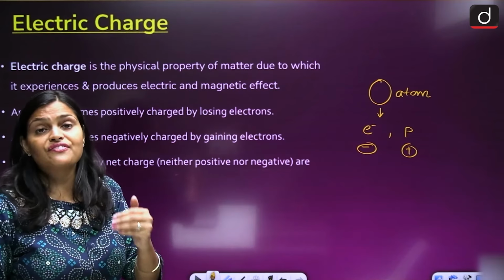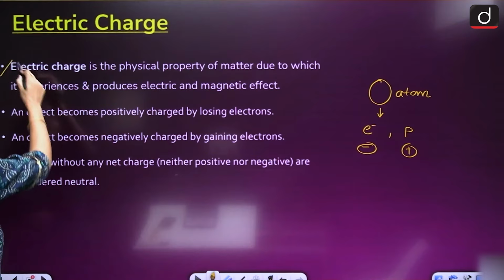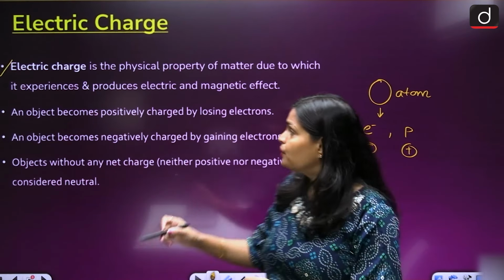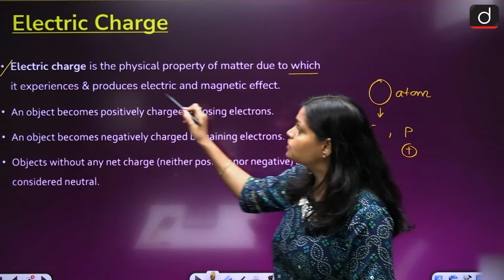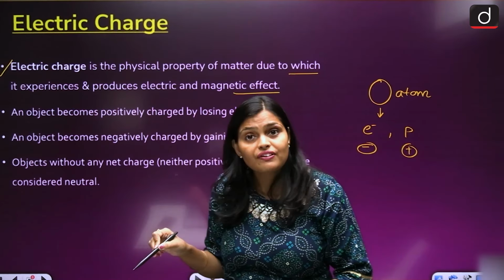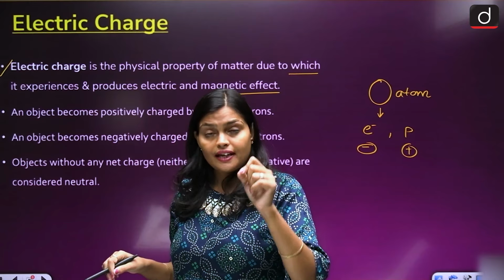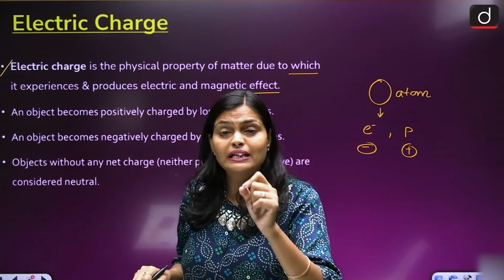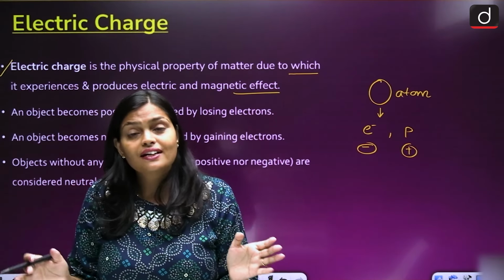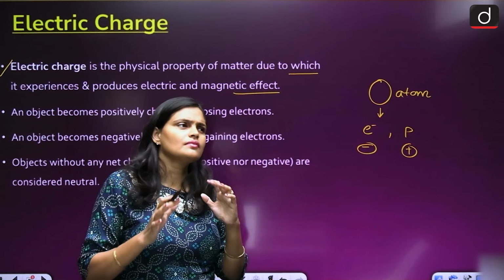Now this is all about charges. What is electric charge actually? What is the difference between charge and electric charge? Electric charge is basically the physical property of matter due to which it experiences and produces electric and magnetic effects. If due to the charges the object experiences an electric effect or a magnetic effect, then it is called an electric charge.